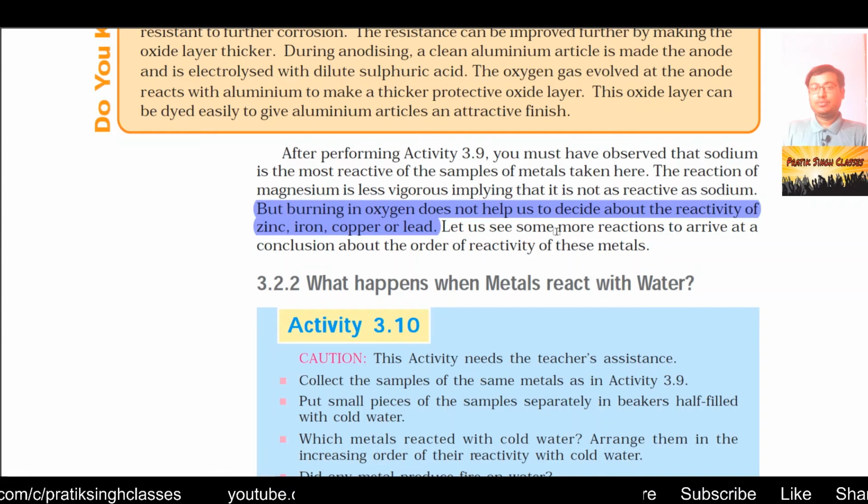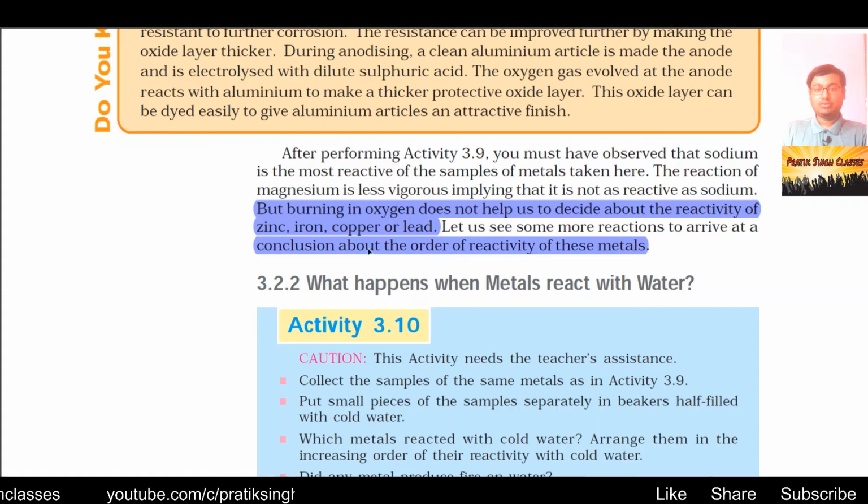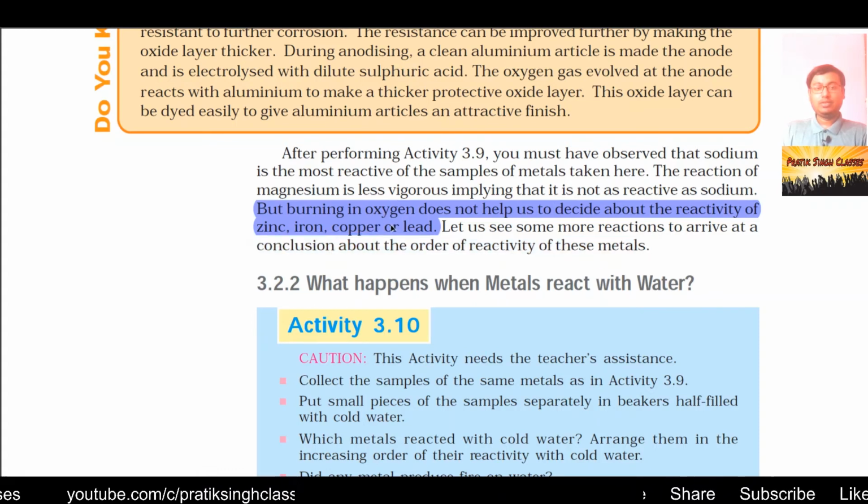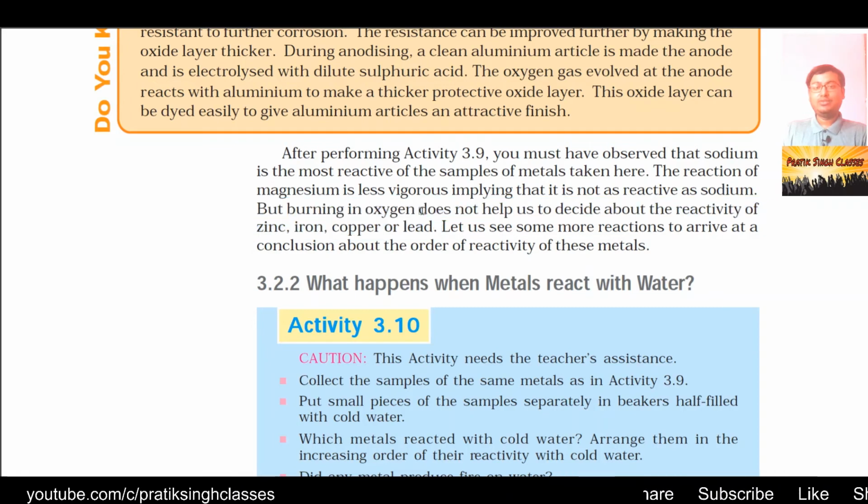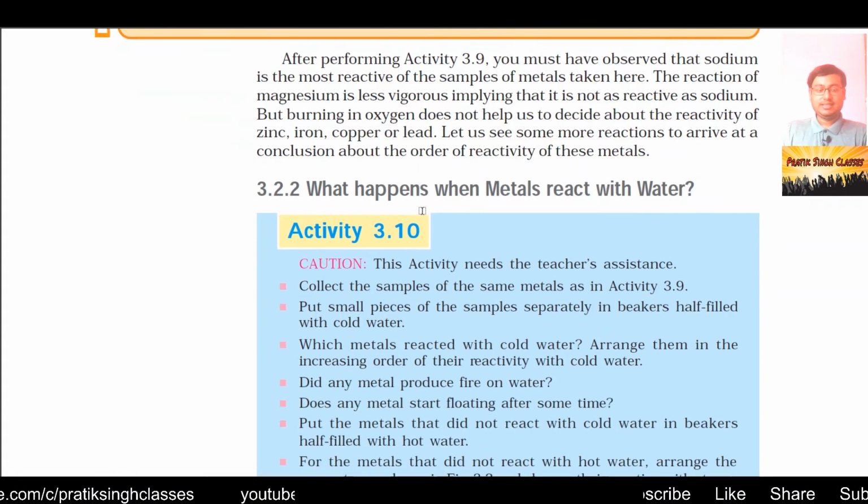Let us see some more reactions to arrive at a conclusion about the order of reactivity of these metals. So now we will see something more about metals and try to find out how to arrange the metals into a reactivity series.